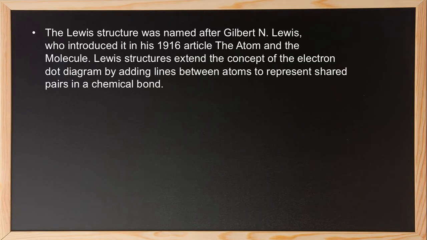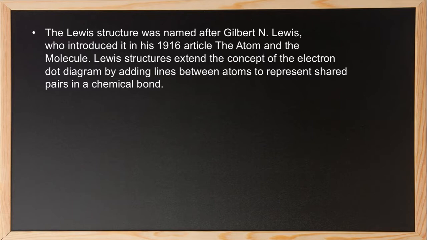We will represent the valence electrons that have been shared by different elements or atoms by Lewis dot structure. What is a Lewis dot structure? The Lewis structure was named after Gilbert N. Lewis, who introduced it in his 1916 article, The Atom and the Molecule.